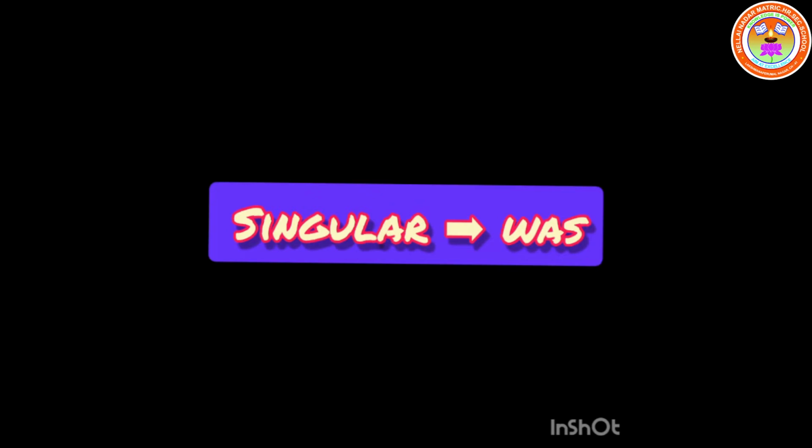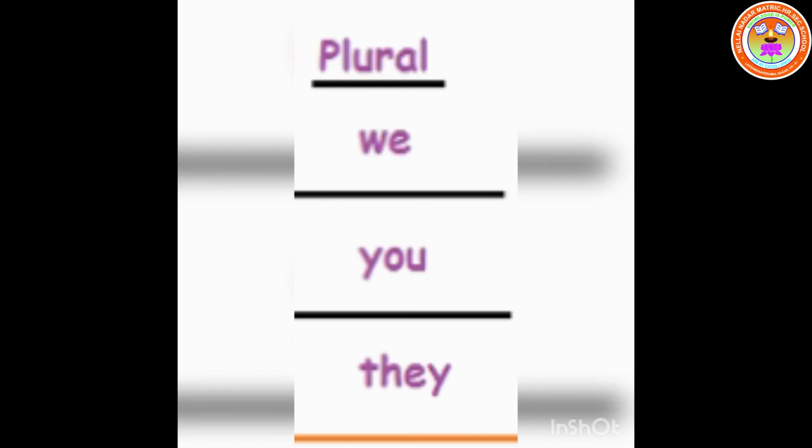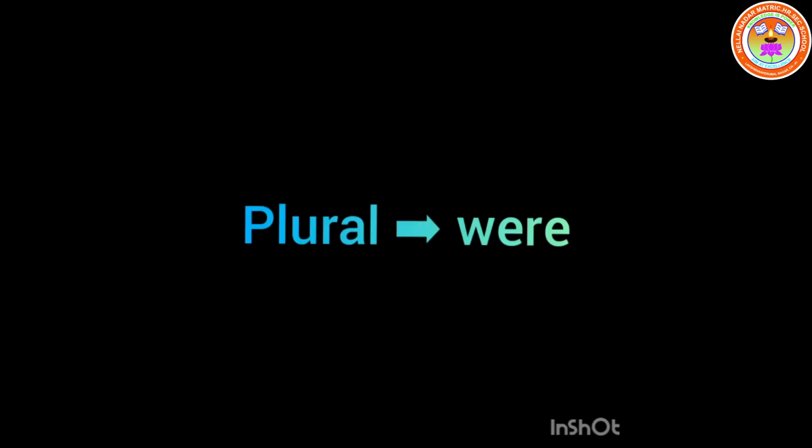If we have you, we and they, we need to use the auxiliary verb were, which means if the subject is plural, we have to use were in the sentence.